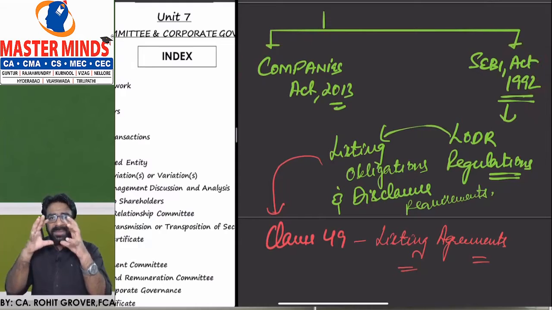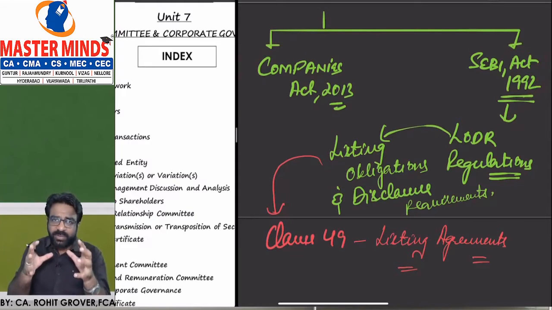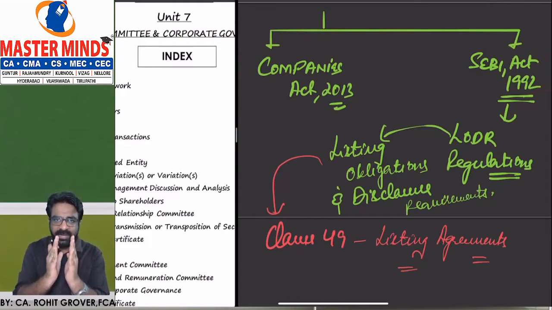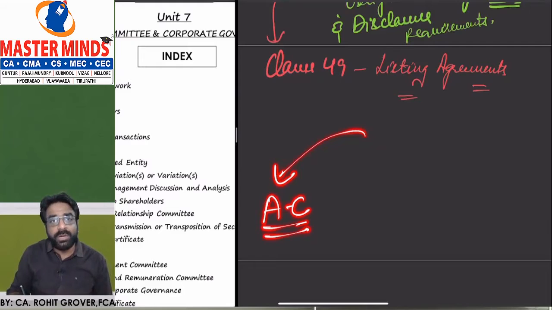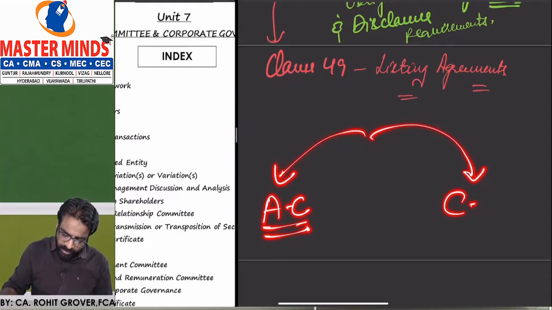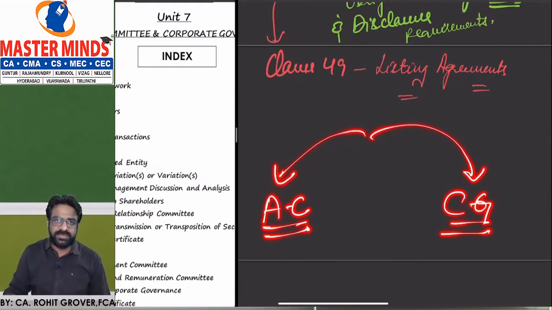So that is the main picture of this chapter. That's why I told you this chapter is basically divided into two parts. Now, what are the two parts? In the one part, we are going to talk about which committee? Audit committee. But in the other part, we are going to talk about what? Corporate governance. So in one part, we'll talk about the audit committee, and in the other part, we'll talk about corporate governance.